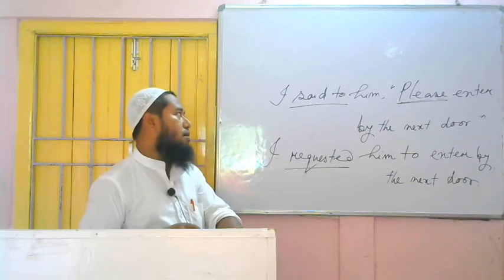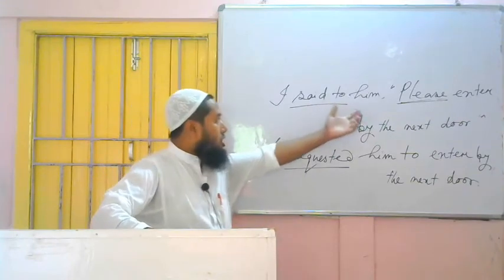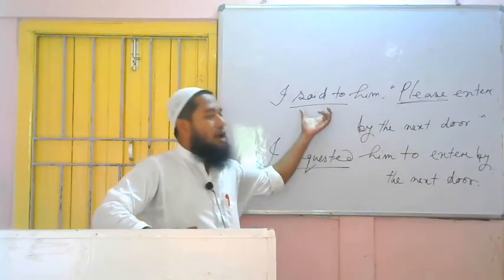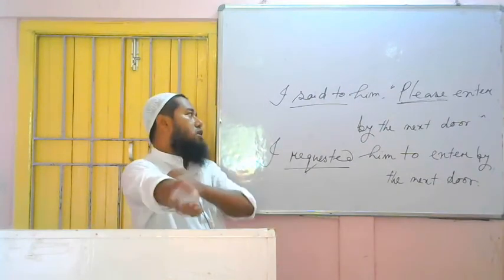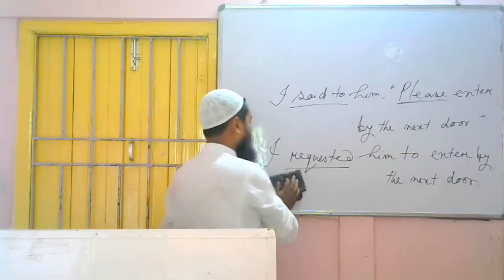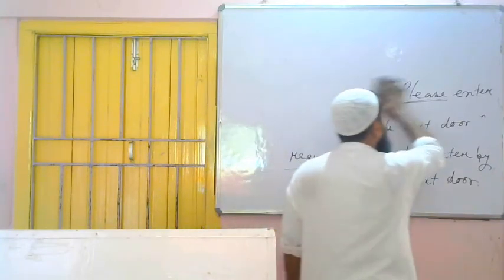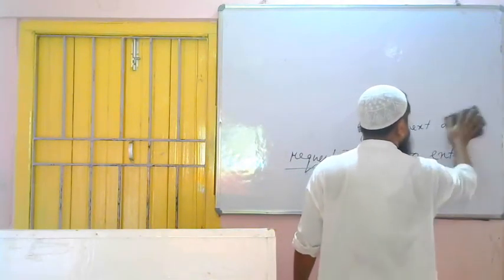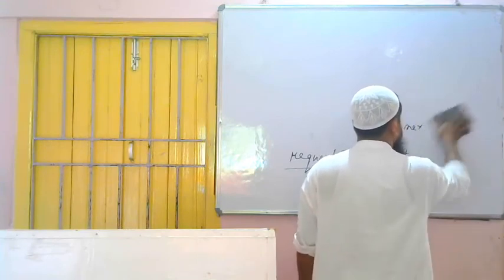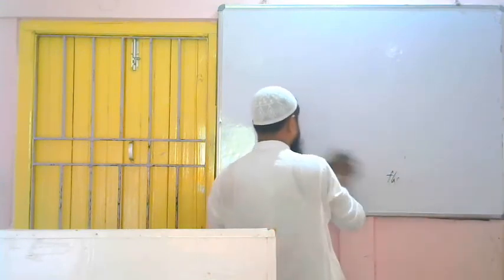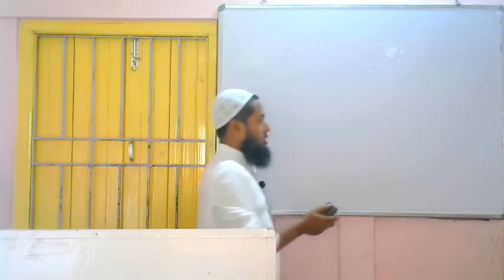What we have used in place of comma quotation, we have to use to only, and on the basis of the meaning of that we have to change the reporting verb. Then the remaining part of the reported speech will remain same. Now, if we get a negative imperative, negative meaning in an imperative sentence, then we have to use not to in place of comma quotation. Let's practice one or two examples.